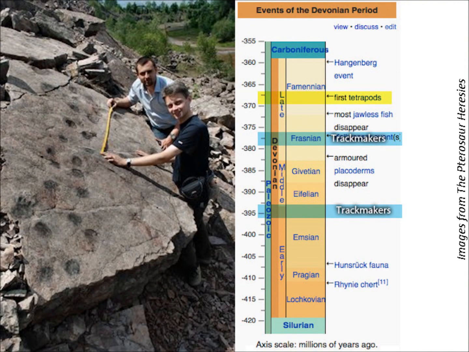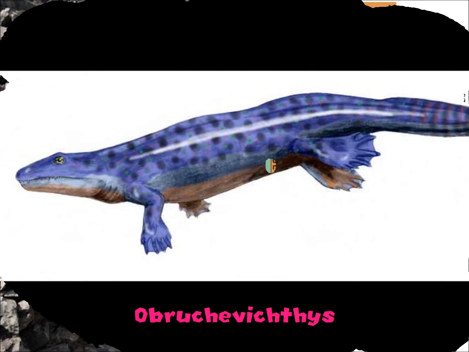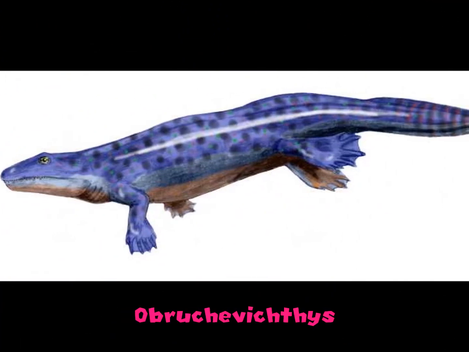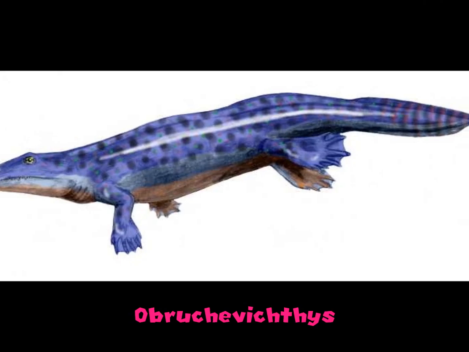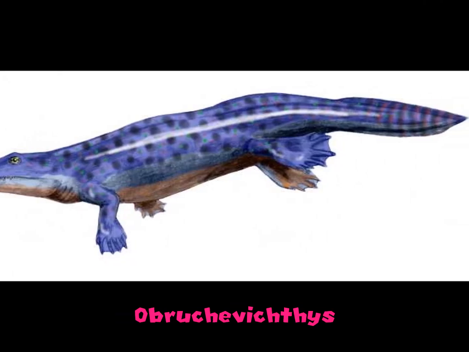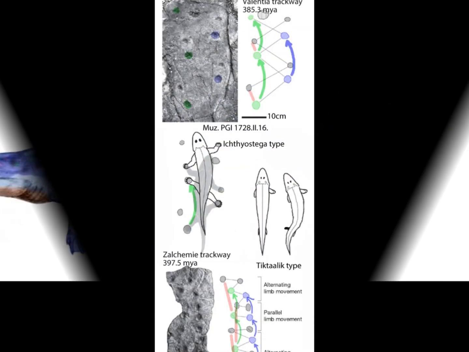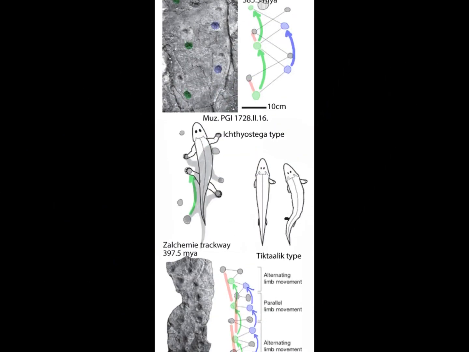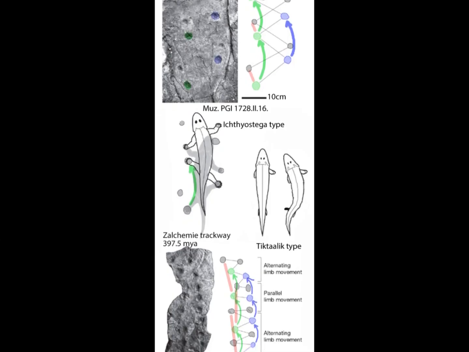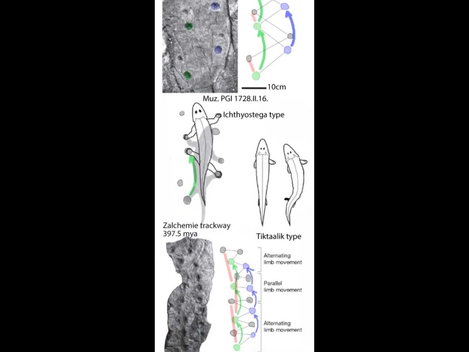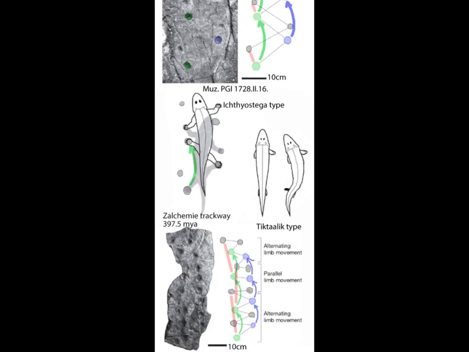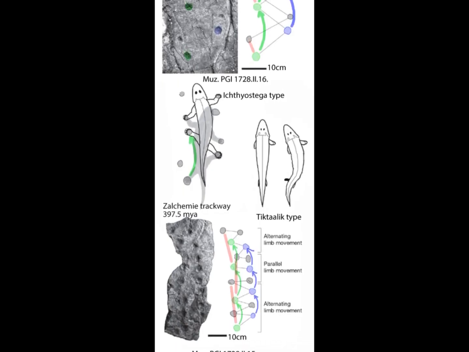395 million years ago, the first tetrapod, a four-legged animal, walked on land. These are the same footprints being displayed right now. This is a major problem for evolution though. Abruchovitses, the first land tetrapod, only evolved 20 million years later. That means that some tetrapod walked on land before there were any tetrapods that could actually walk on land. It should also be noted that Abruchovitses and any other Ichthyostegalia were incapable of producing such footprints, as they were unable to walk in such a manner. Very unfortunate for evolutionists.